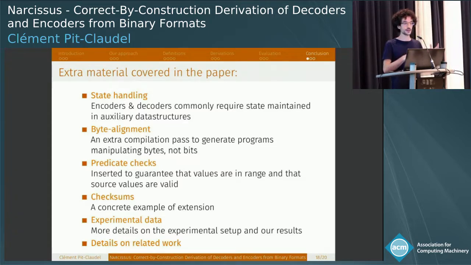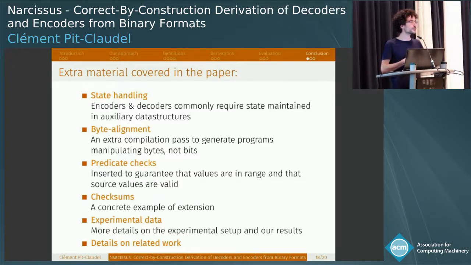I also didn't talk about the byte alignment phase. The idea here is that it's easy to specify encoders and decoders by talking about lists of booleans, so the individual bits in the packet. But for performance, you actually want to pack them 8 by 8 and deal with bytes. So we have a second phase of compilation that actually translates from bit encoding to byte encoding.